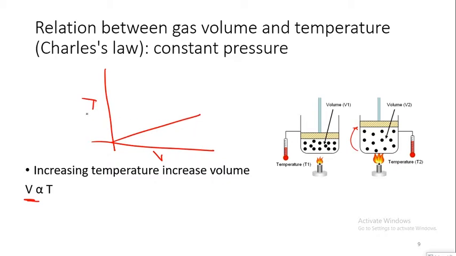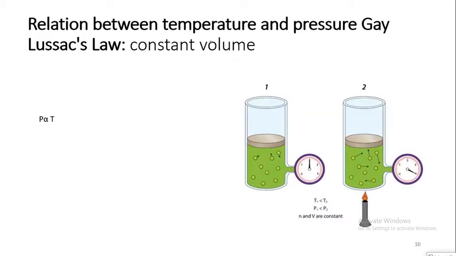As for the relation between the temperature and the pressure, this is Lussac's law, and this law states that at constant volume, the temperature of the gas is proportional to its pressure. So if I look at this gas and increase its temperature, the particles or molecules of the gas will start to collide more often, and my pressure will increase.